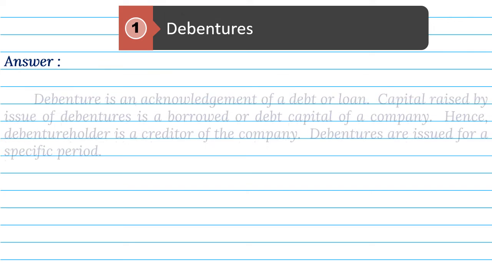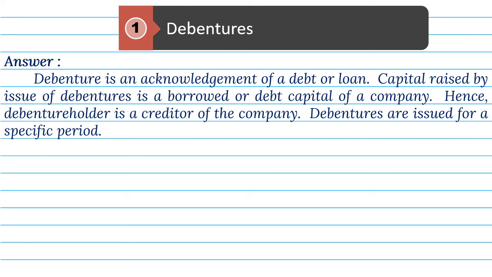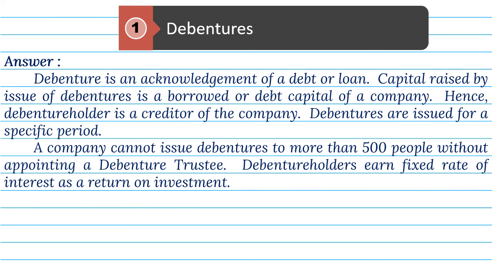Answer. Debenture is an acknowledgement of a debt, or loan. Capital raised by issue of debentures is a borrowed, or debt capital of a company. Hence, debenture holder is a creditor of the company. Debentures are issued for a specific period. A company cannot issue debentures to more than 500 people without appointing a debenture trustee. Debenture holders earn fixed rate of interest as a return on investment.